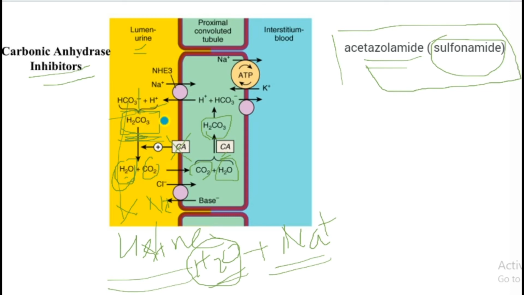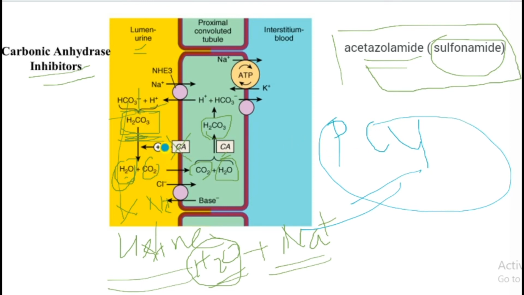Carbonic anhydrase acts on the proximal convoluted tubule. It is the enzyme that converts carbonic acid into water and carbon dioxide.